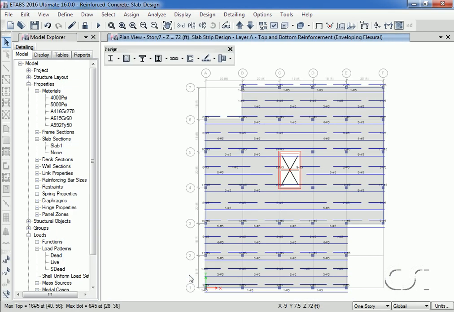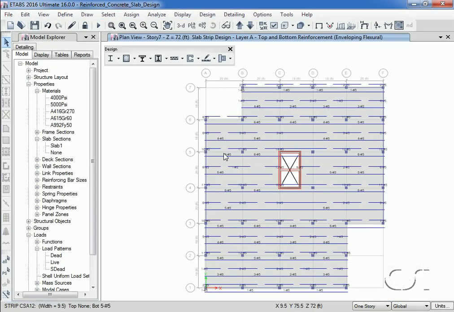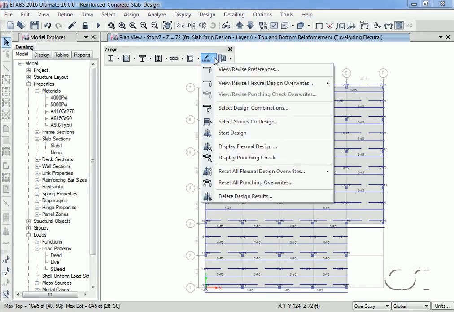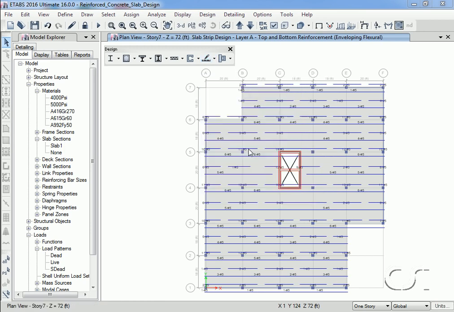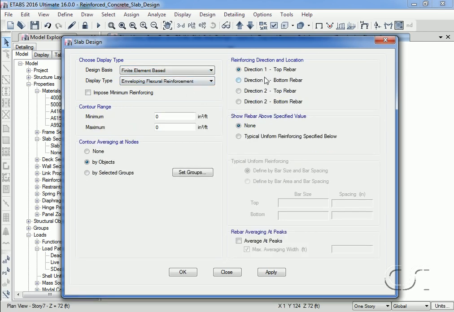If we right-click on a design strip, design details for the strip are displayed. Although all the slab reinforcing shown so far has used the design strips, reinforcing may also be calculated directly from the finite element forces. We do this by selecting finite element base as the design basis. Here, reinforcing direction refers to the local axes of the slab object. We will select bottom rebar in the one direction, which for our model is the same as the x-axis.